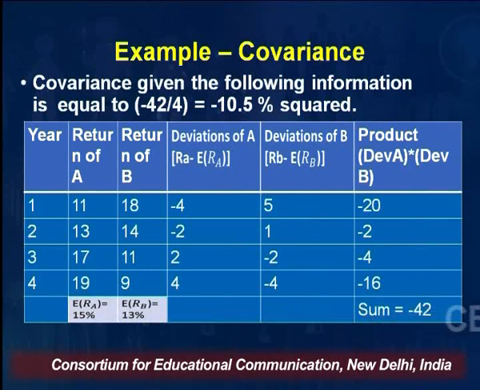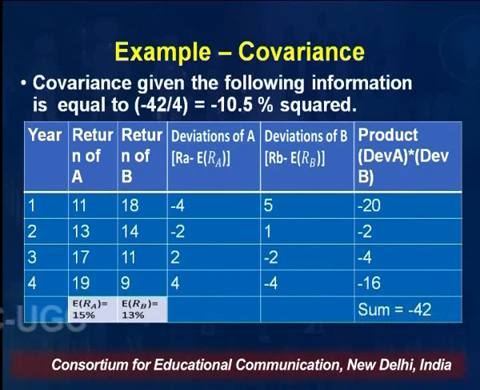So 11% minus 15% is minus 4. 13% minus 15% is minus 2. 17% minus 15% is plus 2, right? 19% minus 15% is plus 4. So this is the deviation of A.